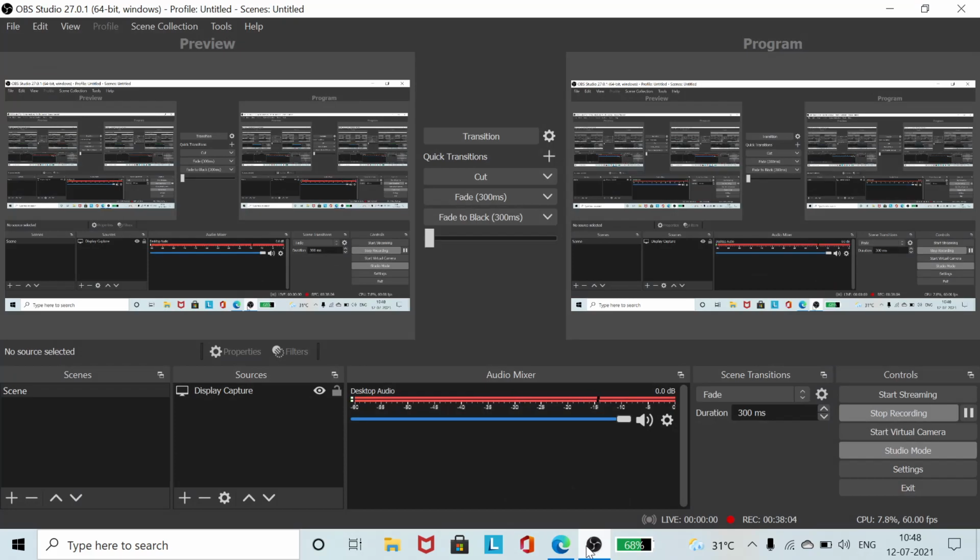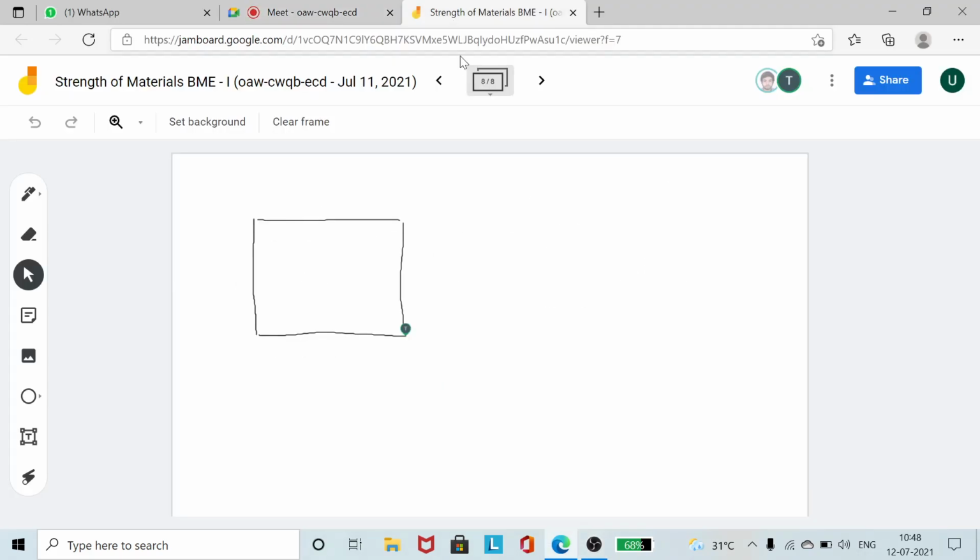So now we are studying pure shear. Pure shear is a special case where you are having sigma x equal to minus sigma y.